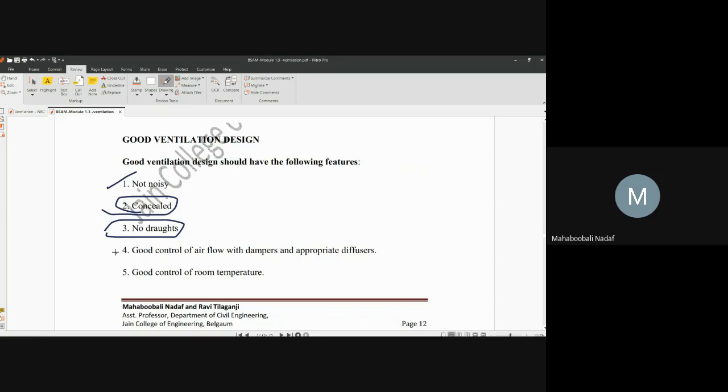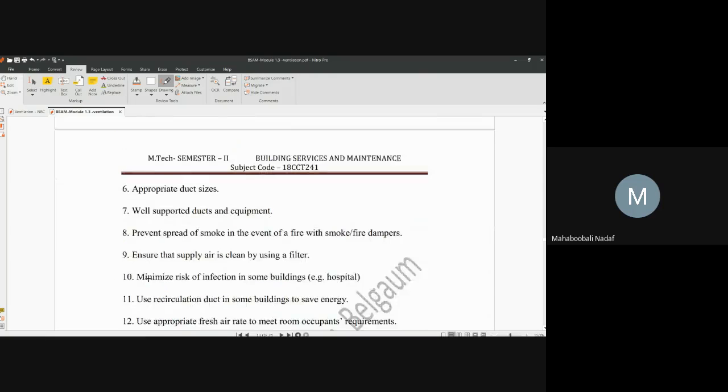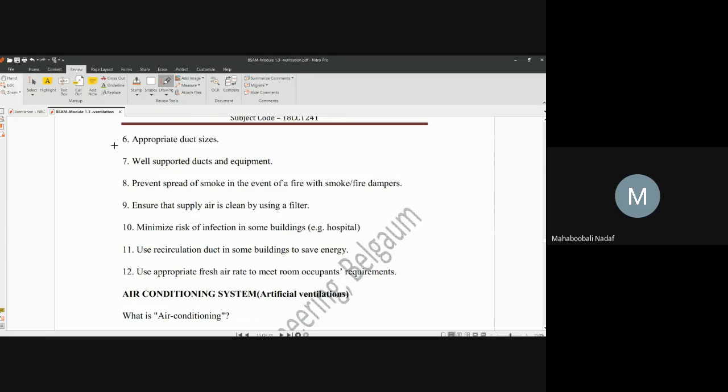Good control of airflow, good control of temperature. These are the basic things. Other things are appropriate duct size, and ducts and equipment that prevent the spread of smoke in the event of fire. Ensure the supply air is clean by using a filter. So many things are there.